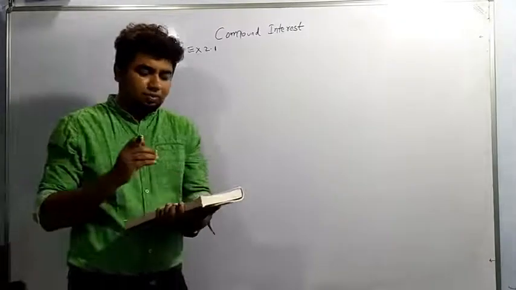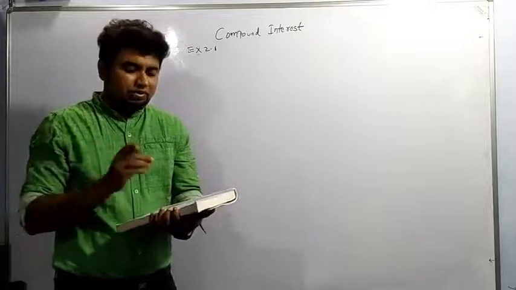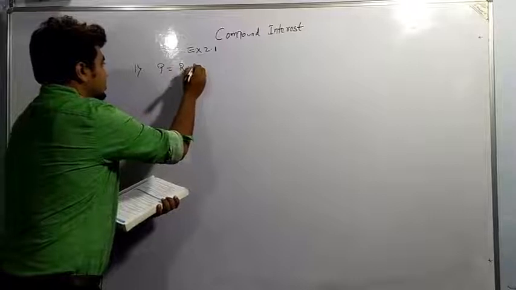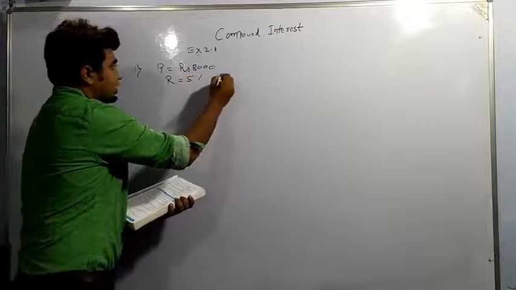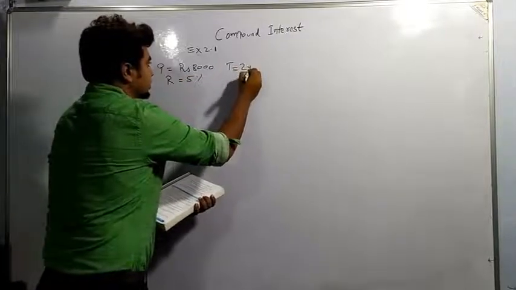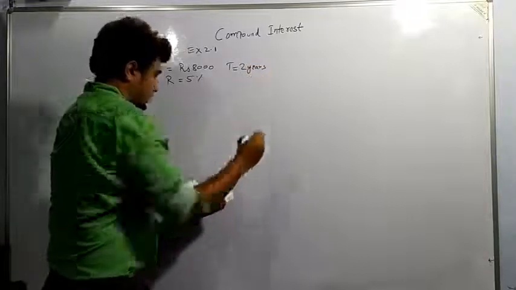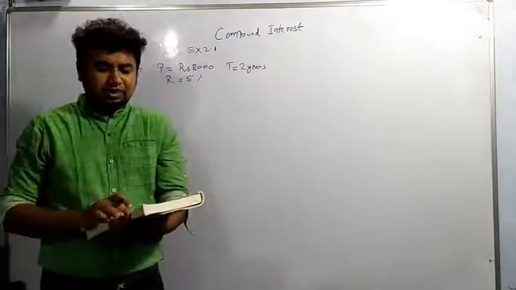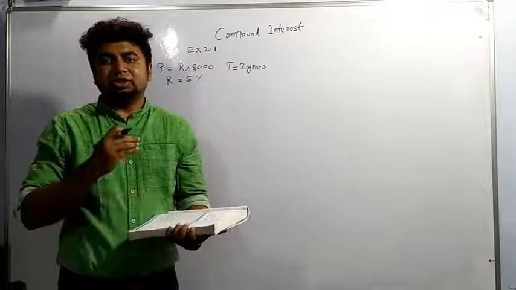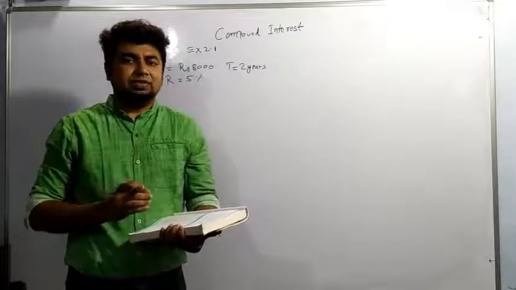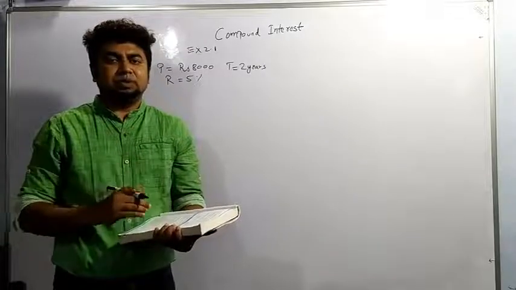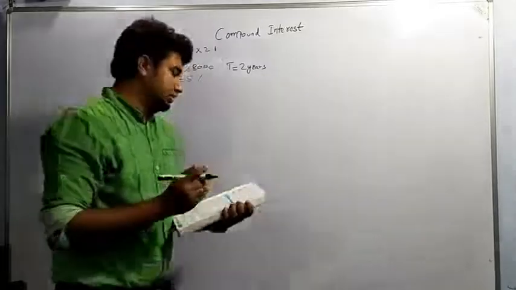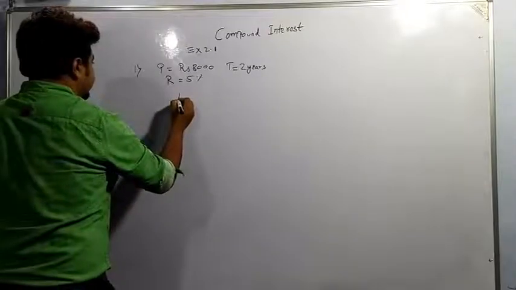Means it is given that find compound interest and amount on rupees 8,000. Principal is given rupees 8,000, rate is given 5%, time is given 2 years. Here per annum means compounded annually, means every 1 year the principal will be changing, and the amount at the end of 1 year will become principal for the next year. Okay.